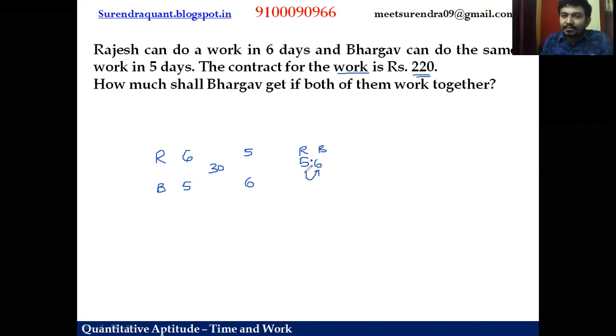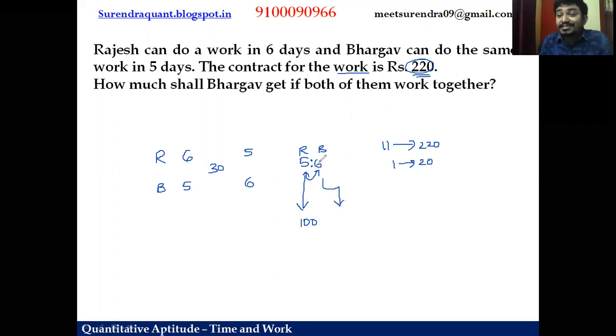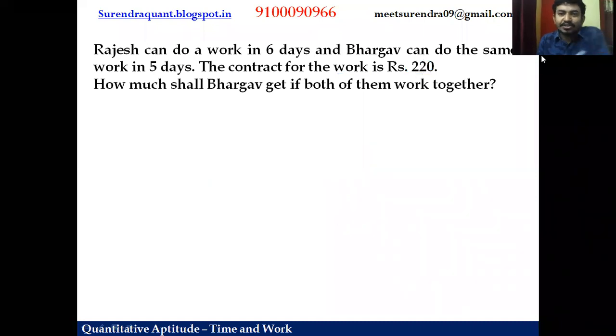Totally 5 plus 6, 11 parts, right? If 11 parts is 220 rupees, then what is 1 part, friends? 1 part is 20 rupees, right? Yes or no? Yes. But Rajesh receives 5 parts. 5 twenties is 100 rupees, his share. What about Bhargav? 6 parts, right? 1 part 20, 6 parts 6 twenties is 120. So those are the shares. So the question is so simple if they work together for all days. Let's continue doing a few more questions.